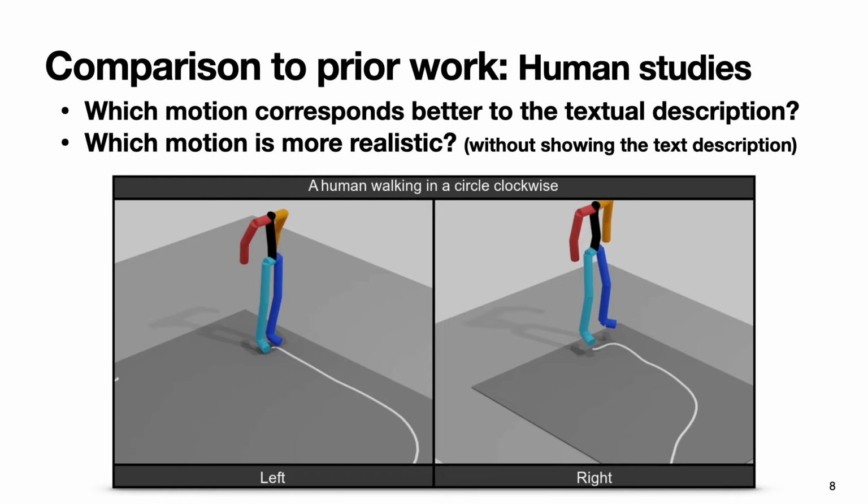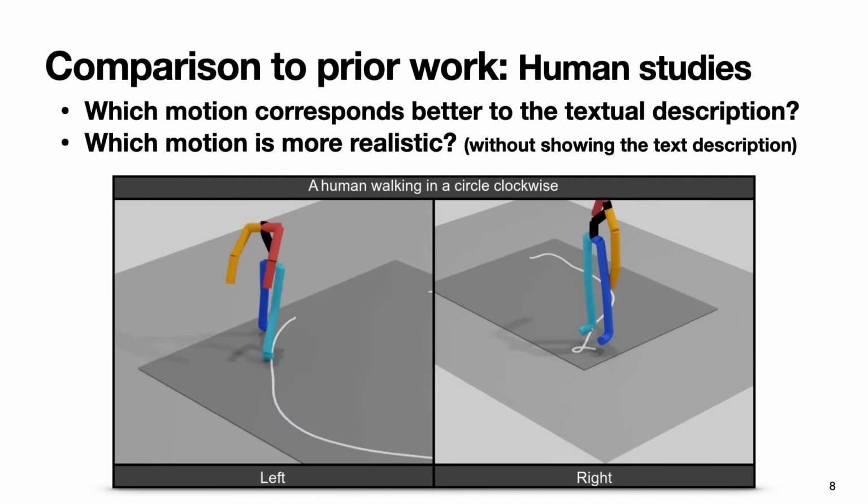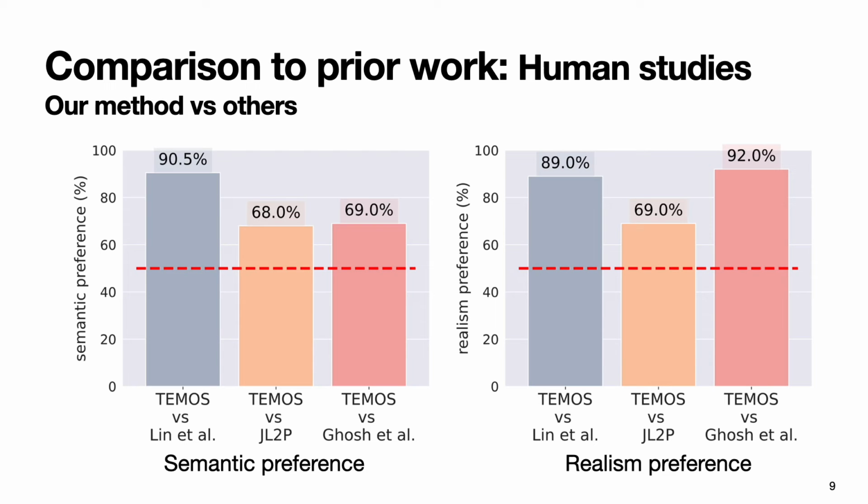To compare with prior work, we performed 2 human studies on Amazon Mechanical Turk. We display 2 motions side by side with a random ordering and ask humans which motion corresponds better to the textual description. Then, to disentangle semantic correspondence and realism, in the second study we ask other workers which motion is more realistic, but this time without showing the text description. Our motions are clearly preferred compared to other methods, both in terms of semantics and realism. For example, TEMOS is preferred 69% of the time for semantic correspondence and 92% of the time for realism compared to the state-of-the-art method of Ghosh et al.